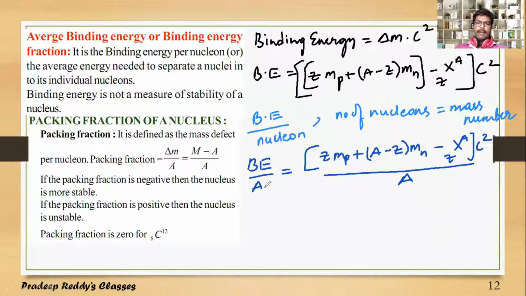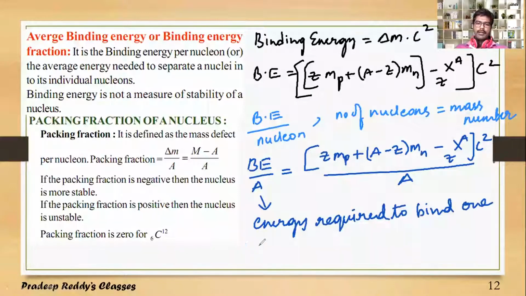That means binding energy per nucleon is the energy required to bind one nucleon in a nucleus. Just like for binding a hydrogen atom's electron in the first orbit, how much energy is required? It is minus 13.6 electron volt.